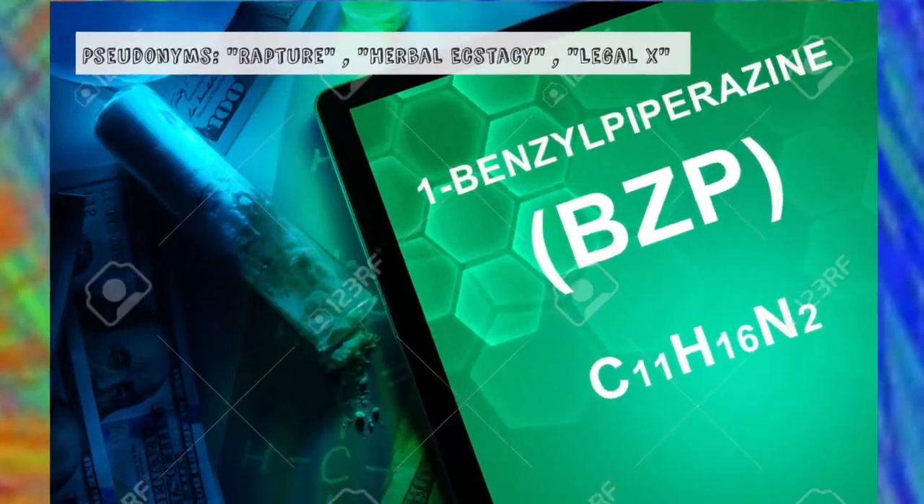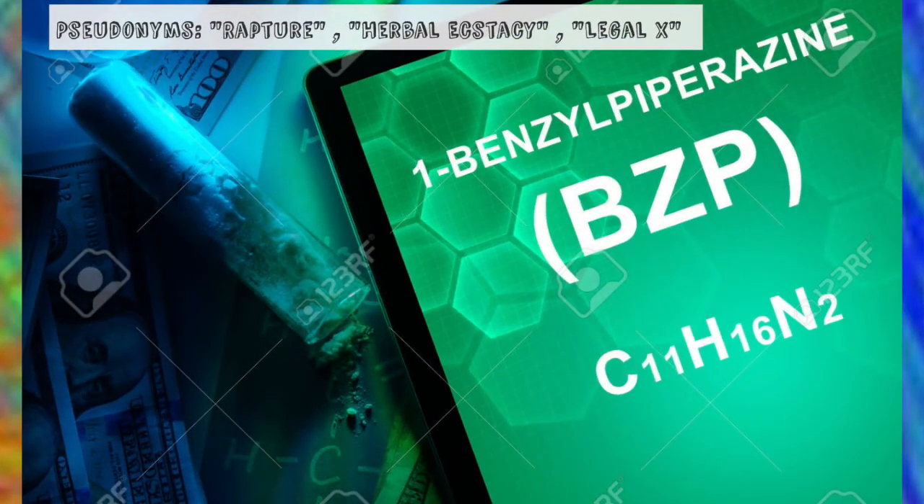Alright, so just a quick look at a couple of the pseudonyms that BZP goes by. Rapture, Herbal Ecstasy, and Legal X. And Legal X is a misnomer. And they call it Legal X because of the latency of regulation that causes a lot of people to start to abuse benzylpiperazine. And this increase in abuse mushrooms the prevalence of these drugs of abuse. And many times, MDMA and amphetamine drug abusers begin to use BZP as a substitute because these drugs share similar subjective experiences.